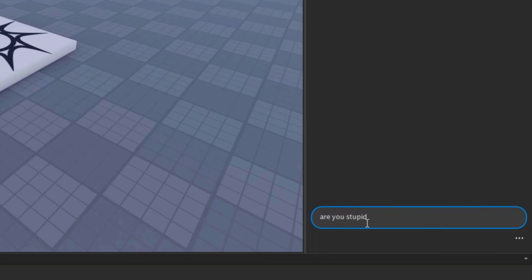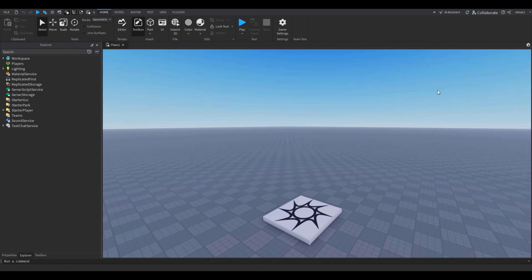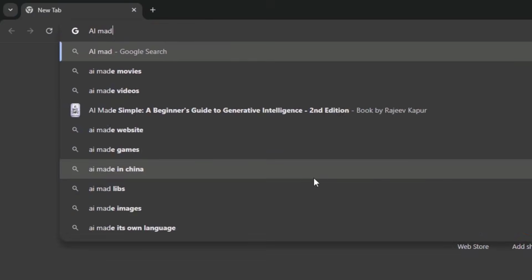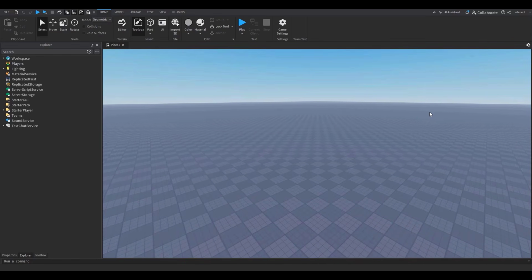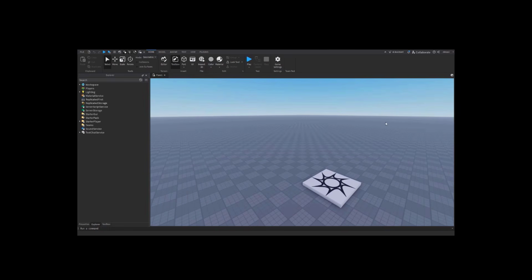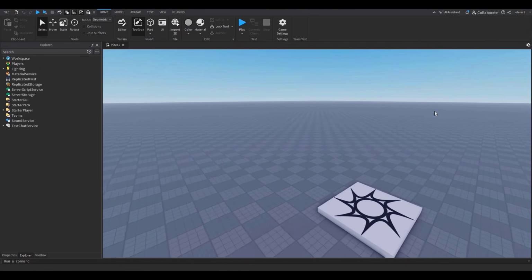I was playing around with it and I realized it's kind of stupid, but you don't even have to ask for simple stuff. It can do a lot. Like it can do AI textures. Like, look at that. Or you can also get it to do AI 3D assets and even code for you. And if you know me, I'm a good builder, but I'm a terrible coder. So this AI is perfect for me to make an actual Roblox game.